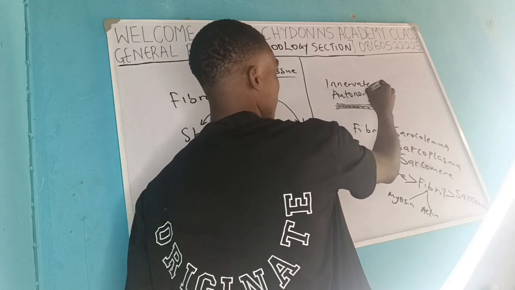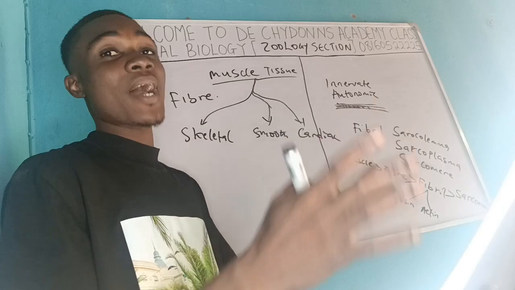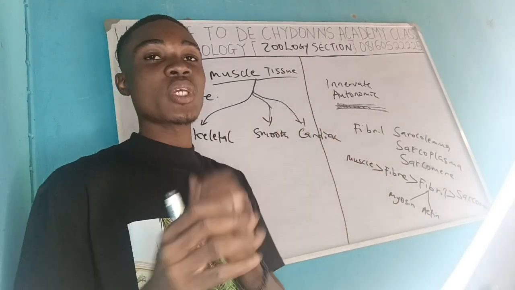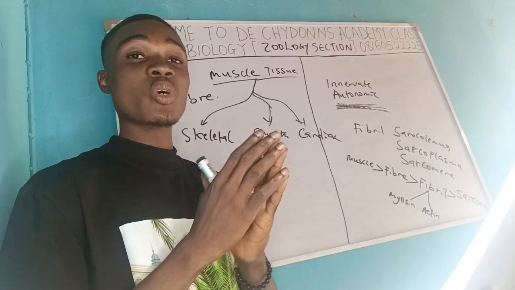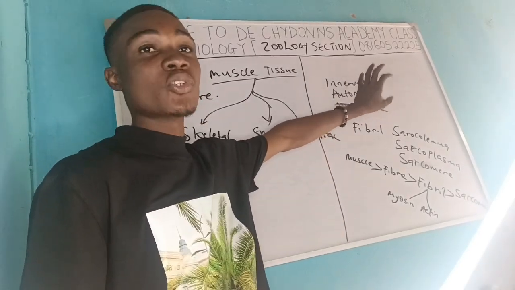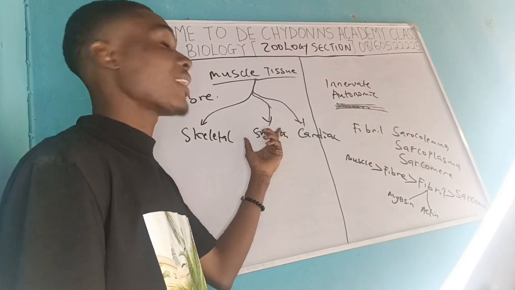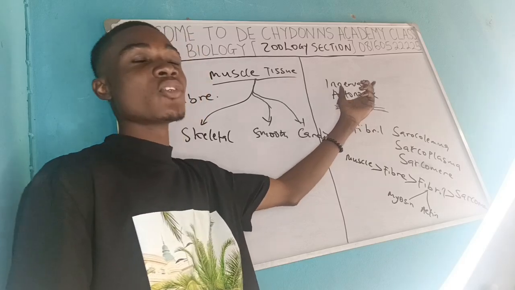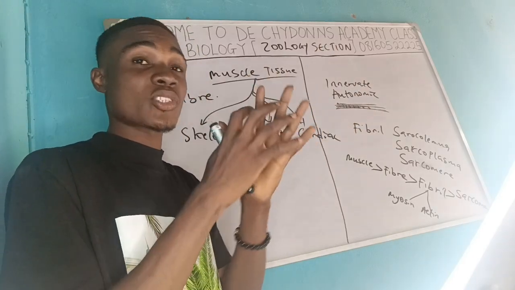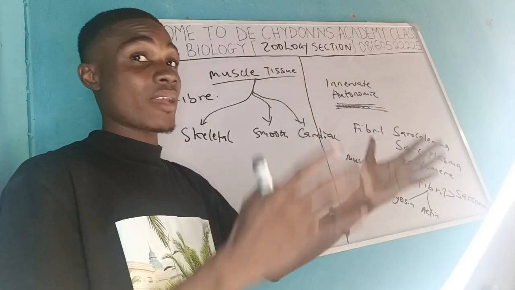If you remember the nervous system, there are some parts that control involuntary actions. The autonomic nervous system is the part that controls the involuntary actions. So smooth muscles are innervated and controlled by the autonomic nervous system. Anytime they need to close, contract or dilate, it is the autonomic nervous system that carries out those activities.